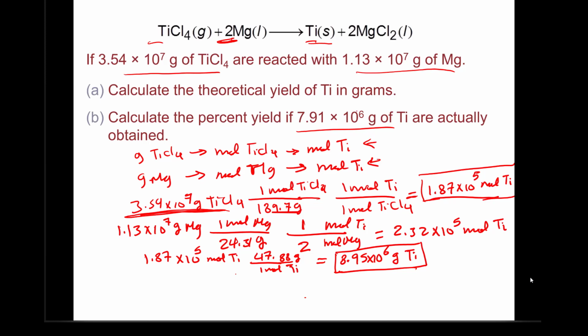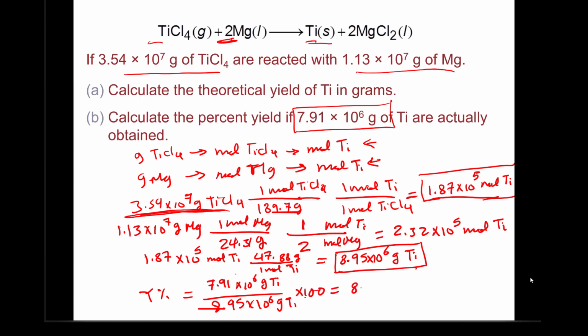But what we actually obtained is this much here. So the percent yield is going to be the ratio between these two. So percent yield of that reaction is going to be the actual yield, 7.91 times 10 to the power 6 grams of titanium, to the theoretical yield, which is 8.95 times 10 to the power 6 grams of titanium, times 100, which is going to be 88.4%.